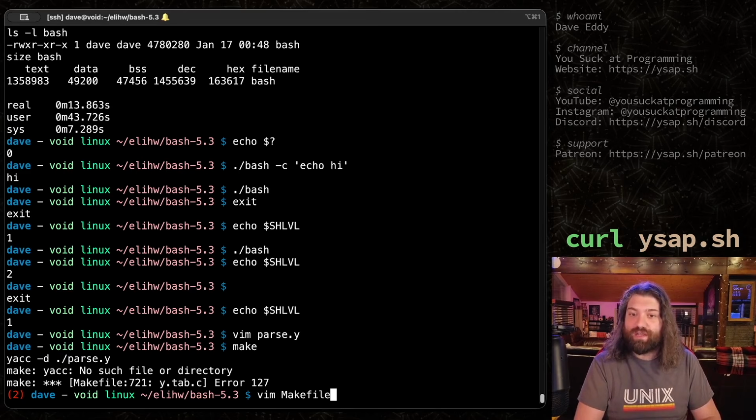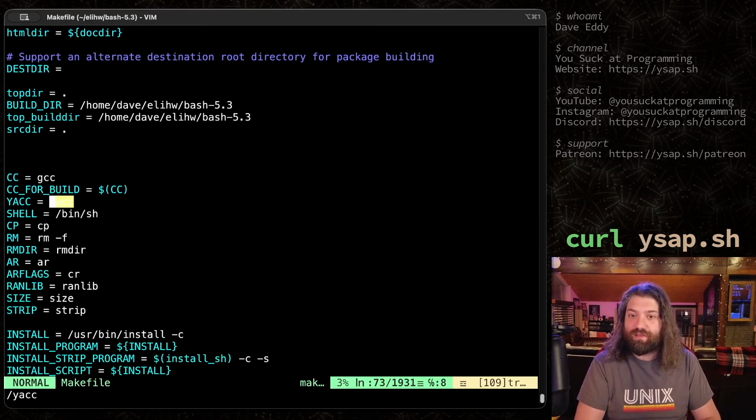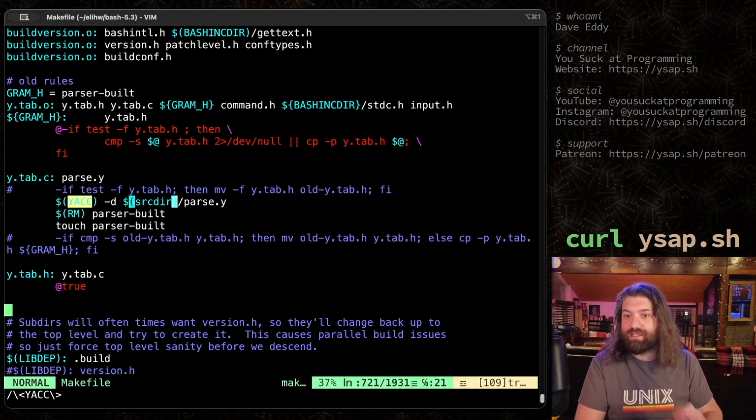If we were to go into the makefile, we could actually look for that. I think we can go down here and see that it's defined in all caps, YACC. We can search for that and we can see that it's only run here. If I just keep searching, I only find that one result. It's run here and it creates a file as a result of running this.